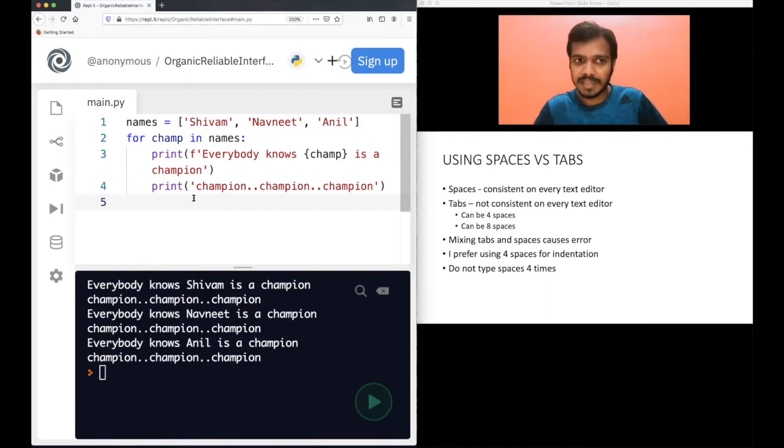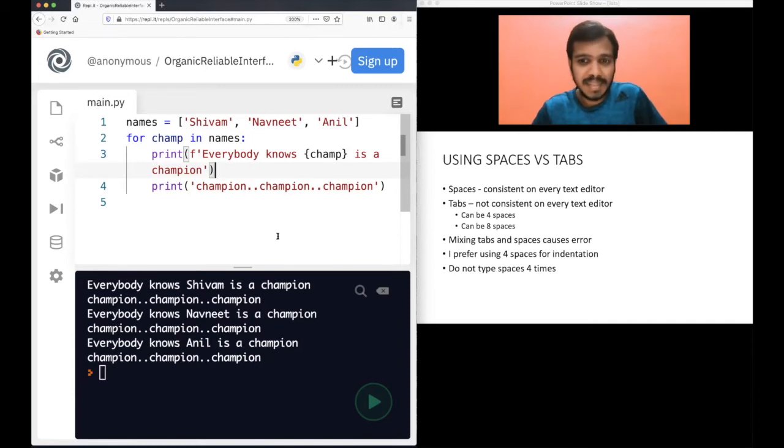On one editor, you will see a tab size equal to 4 spaces. On some other, you will see a different size. So that's why I prefer spaces. Whatever editor you use, spaces will always be spaces. If you have 4 spaces here, on another editor also, this will be 4 spaces itself. So that is quite useful.